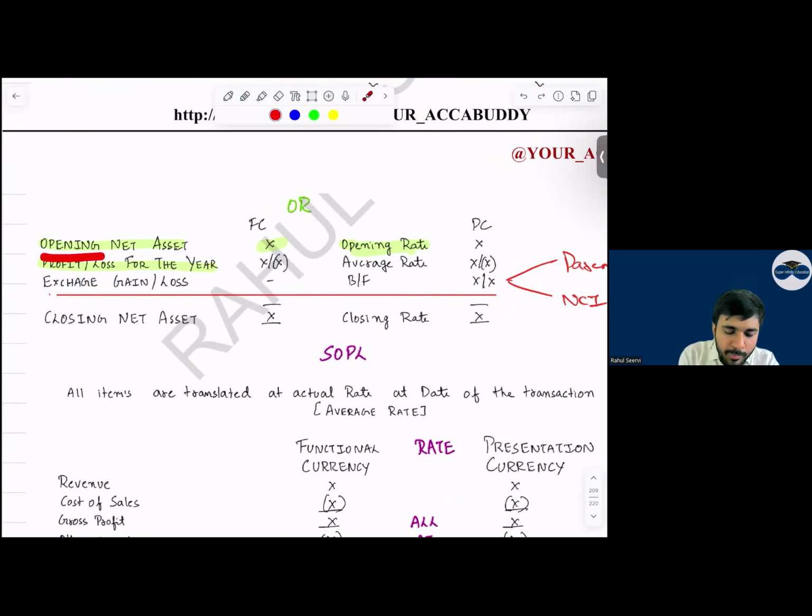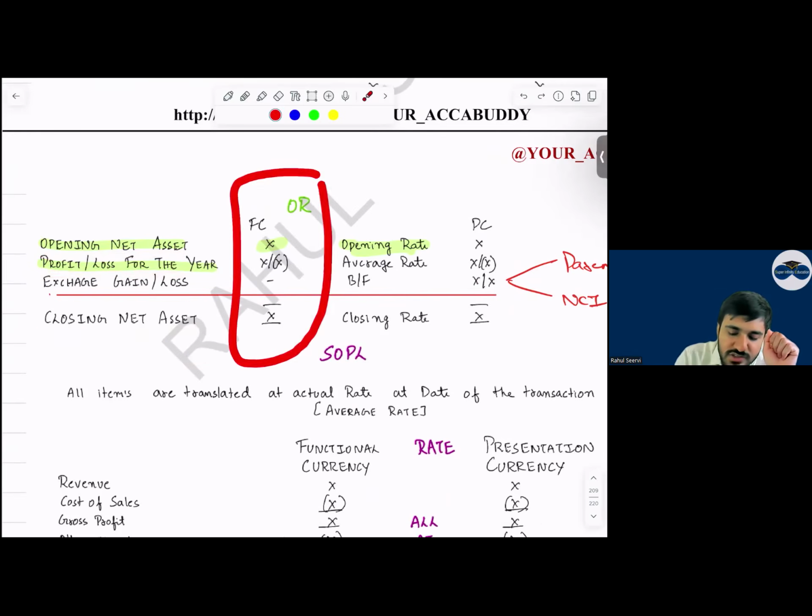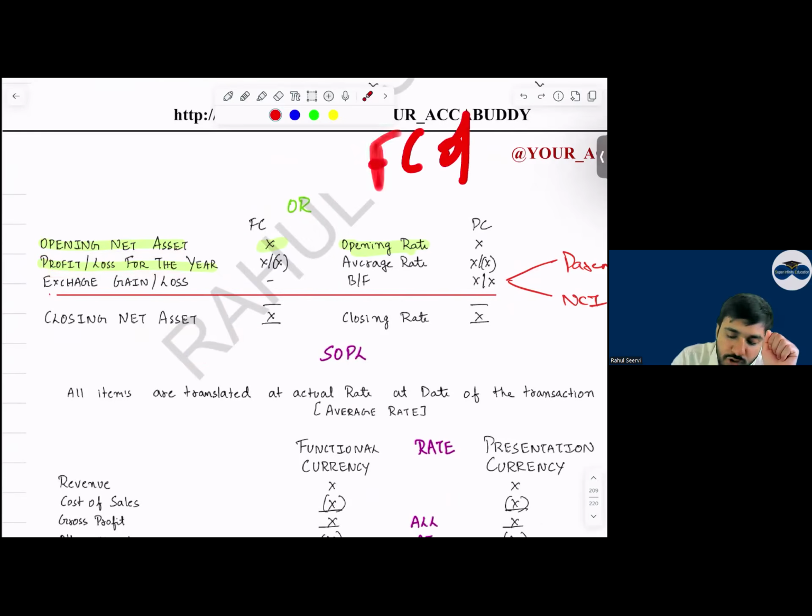So we calculate the opening net asset. Net asset will include what all, everyone? Share capital, share premium, retained earnings, revaluation, sir. Yes, sir. Then we have profit for the year. Then we get the closing net asset. First, do the calculation in the functional currency of the foreign operation.